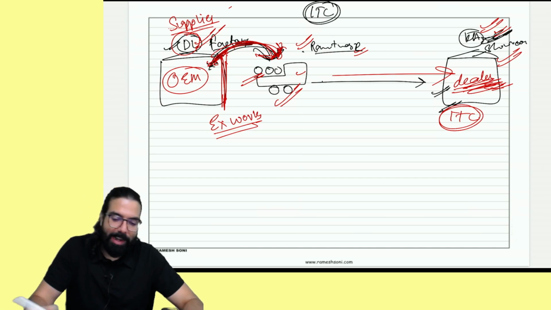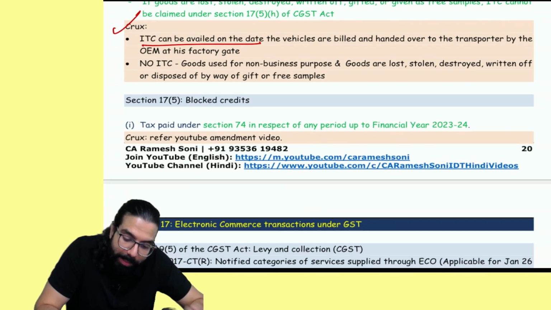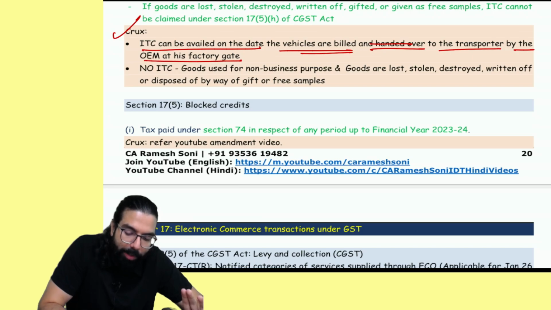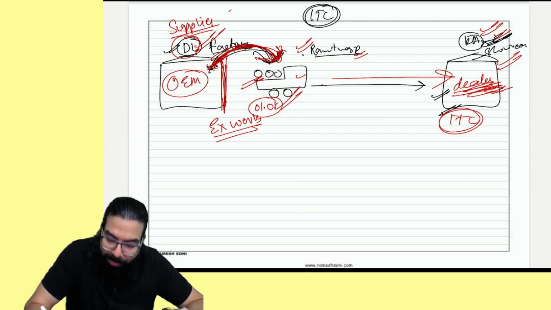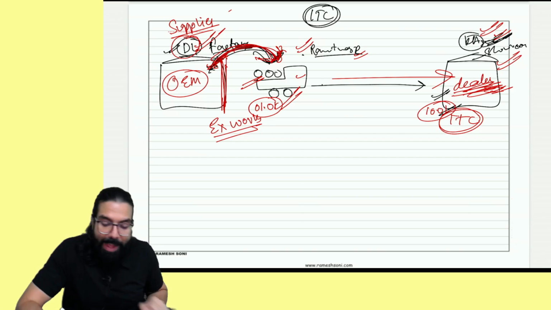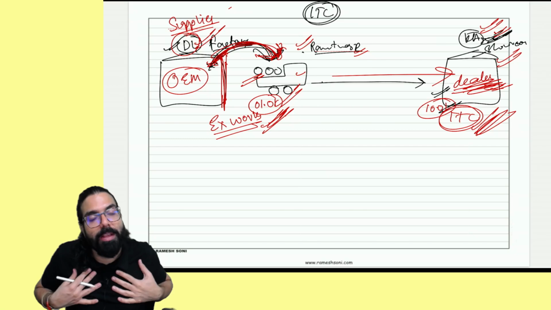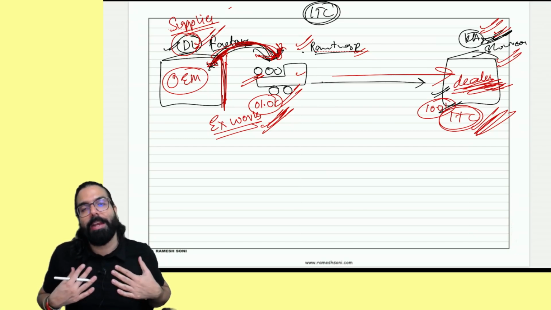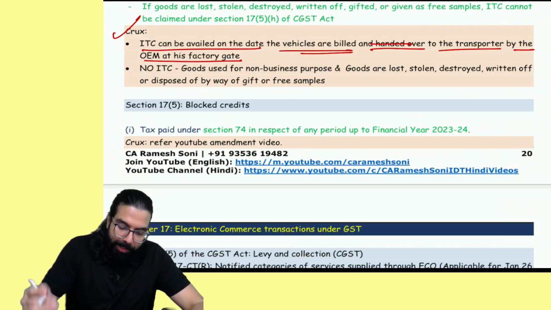So they have gone ahead and clarified over here. Yes, sir. The ITC can be availed on the date the vehicles are billed and handed over to the transporter by the original equipment manufacturer at the factory gate. So, sir, if it was handed over on 1st, received on 10th, can you tell me, everyone, when can I go ahead and take the credit? I can take the credit as a buyer on 1st only, because first the responsibility, the whole thing was transferred in my name. I hope this point is clear to all of you. Yes, sir, this point is clear.